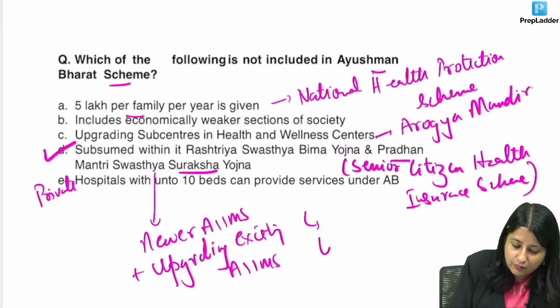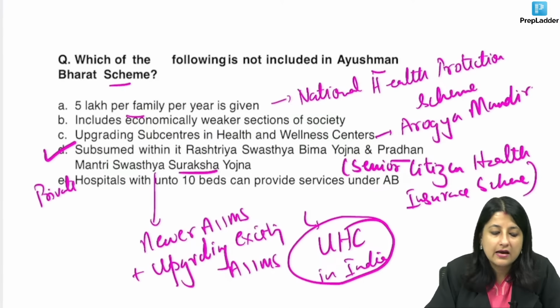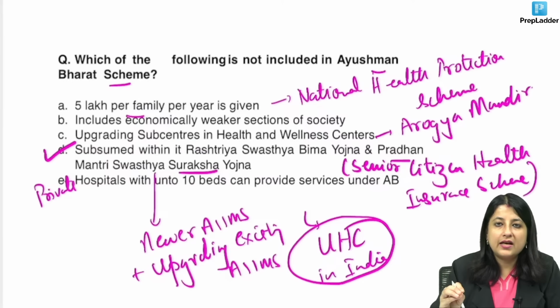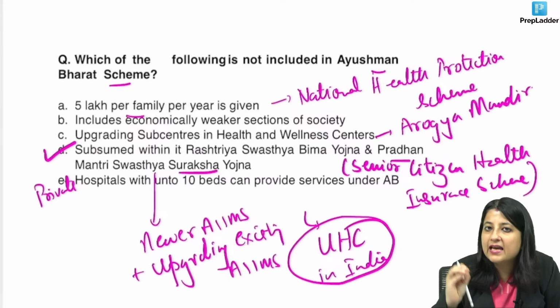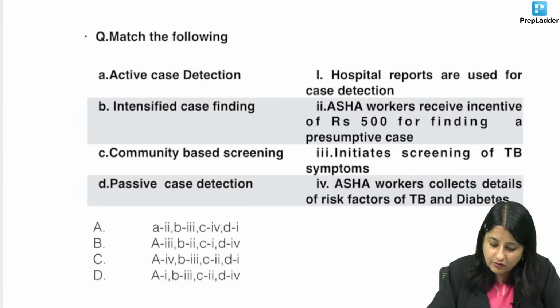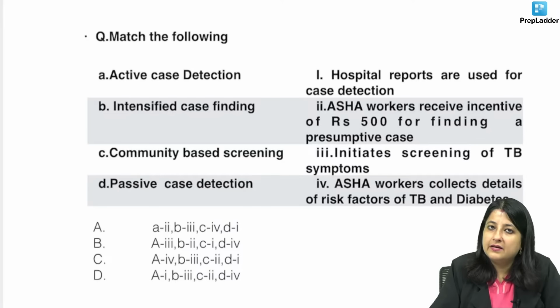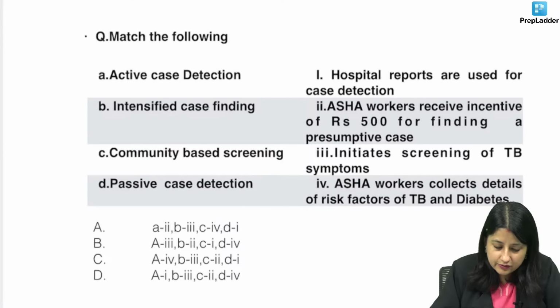Ayushman Bharat is a way to achieve UHC in India, universal health coverage. Everyone everywhere should have access to quality and affordable healthcare. That is the meaning of UHC. Okay, can we go to the next question? Alright, let's see if you can do these terms. These terms again are important for your INI-CET. What is active case detection? So, what would you mark over here for active case detection?